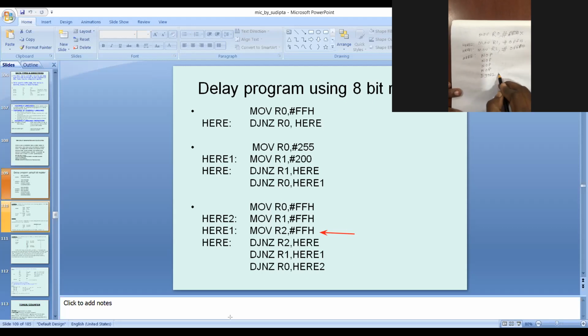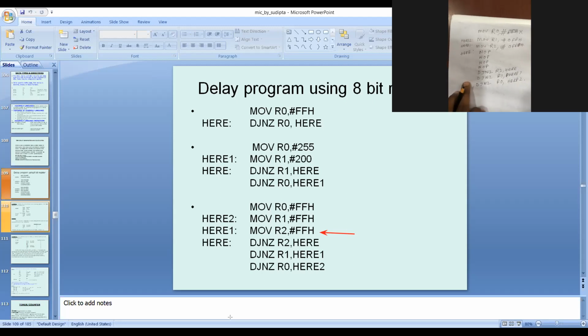DJNZ R2, here. DJNZ R1, here 1. DJNZ R0, here 2. Now the question is how it will be calculated.